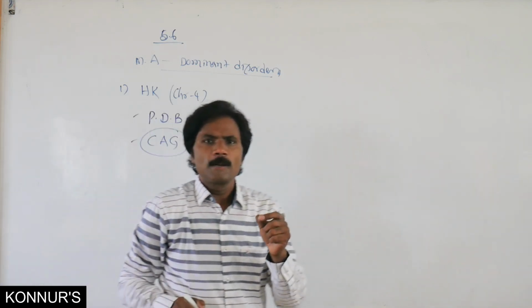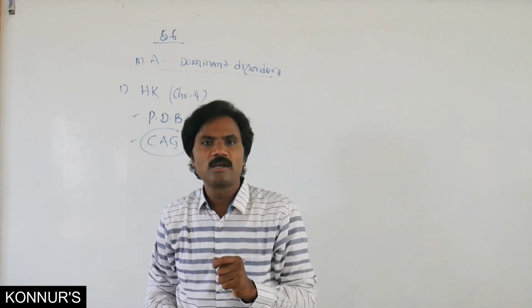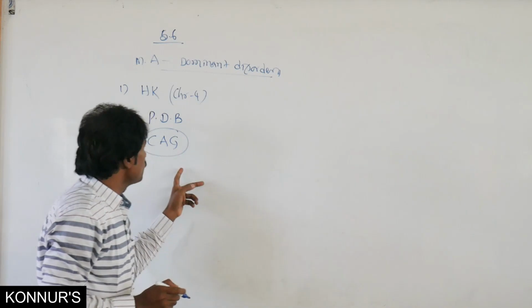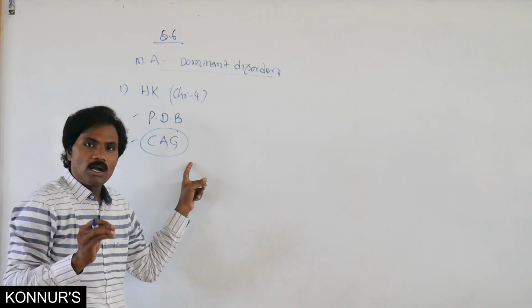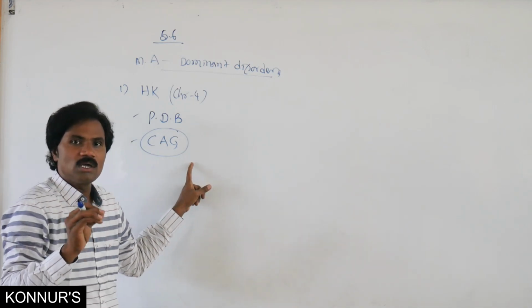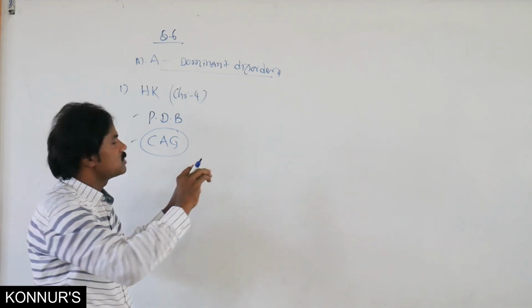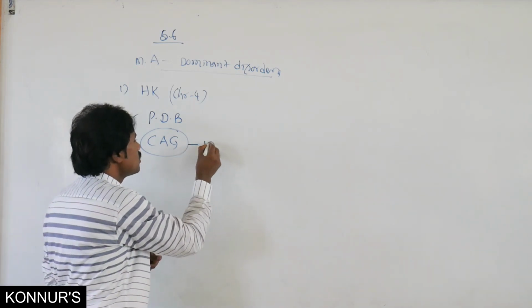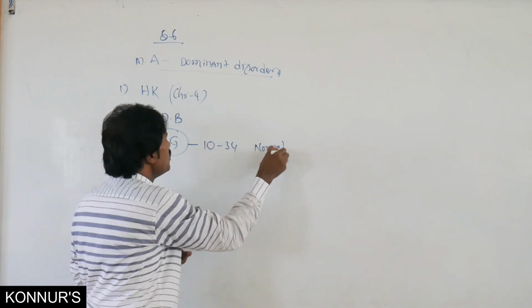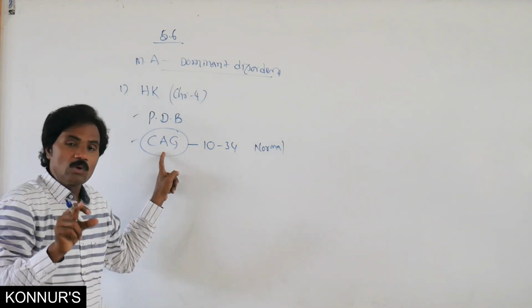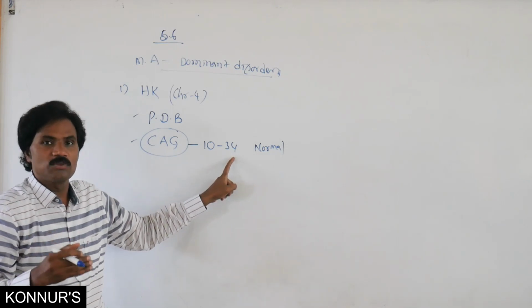This particular triplet codon is related to glutamine, one type of amino acid. In a normal condition, 10 to 34 repeats are present.